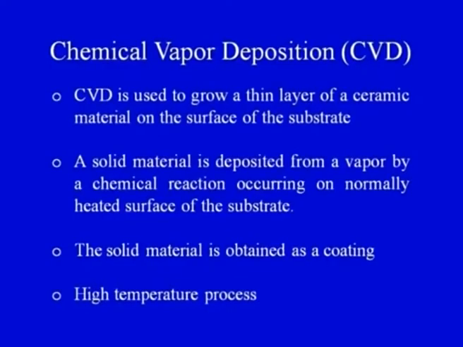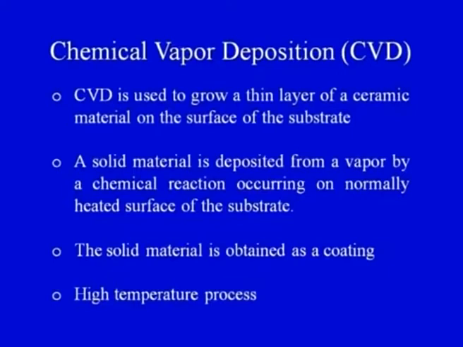Now, chemical vapor deposition, CVD, is used to grow a thin layer of a ceramic material on the surface of the substrate. So, basically there would be a coating, there would be a substrate. The substrate is a heated substrate because CVD is a process carried out at an elevated temperature.